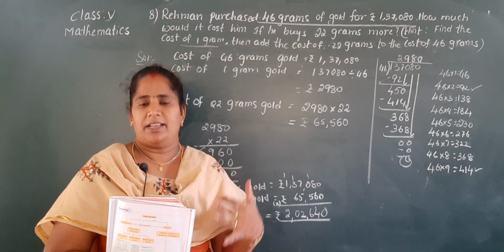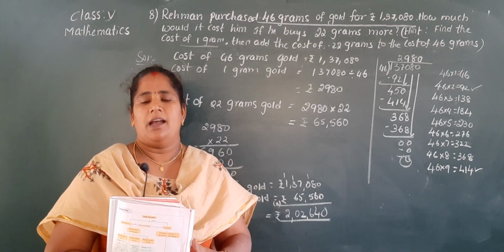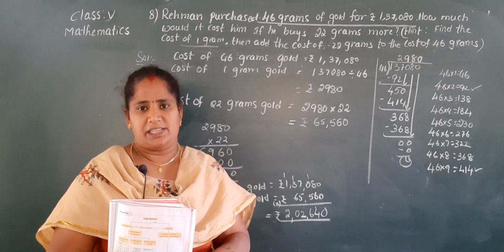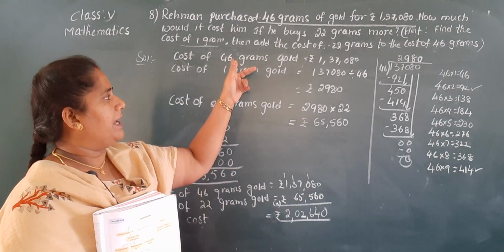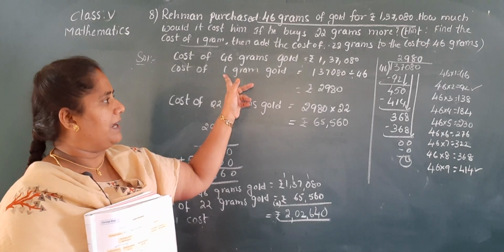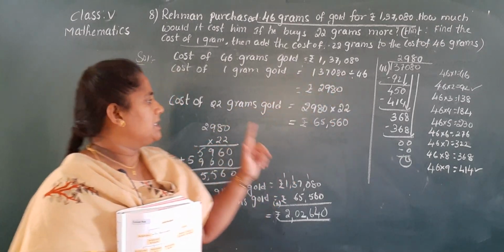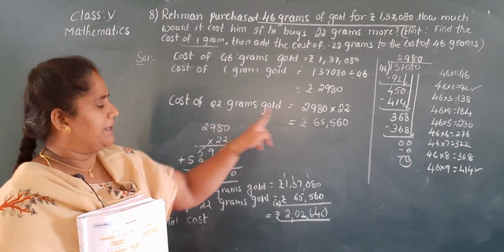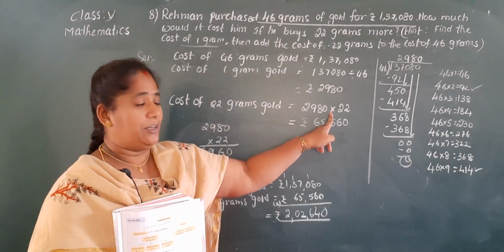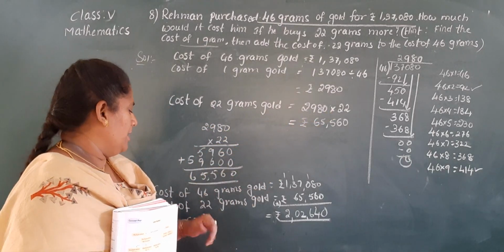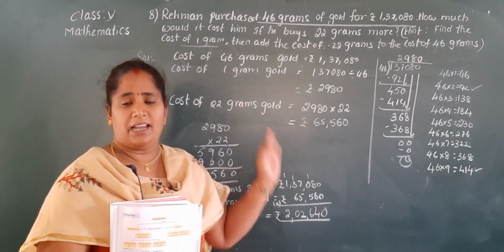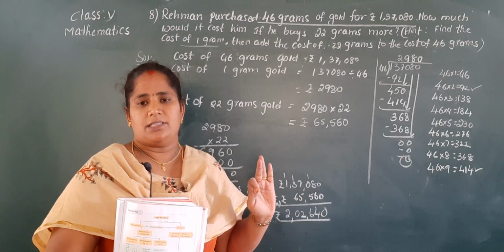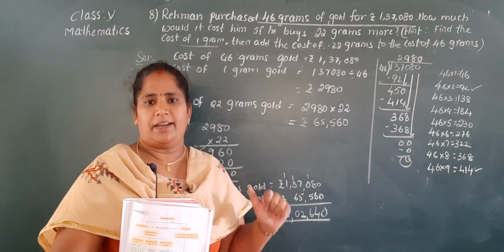Okay, if the value of more items is given and we have to find the value of one item, we do division. See in this problem, more items are given, we have to find one item by doing division. So here they have given one item, now we have to find 22 items, we do it by multiplication. Okay ma? So later we do addition. Here 3 mathematical operations are involved in this problem. What are those? Division, multiplication and addition.